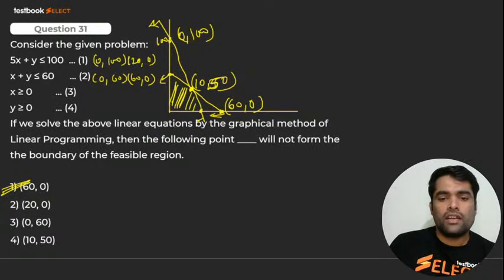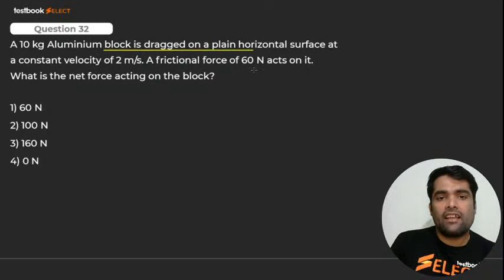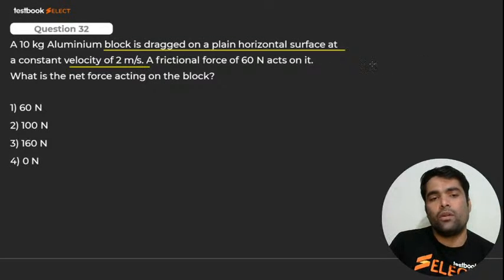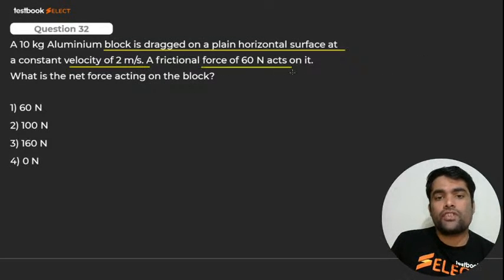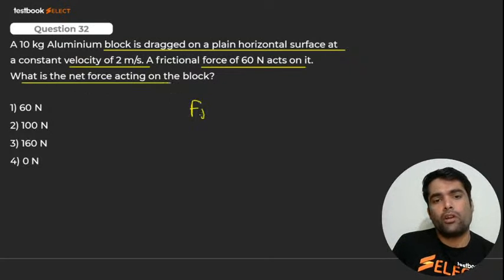31. Here we go for next. Aluminium block is dragged on a plane horizontal surface at a constant velocity, 2 meters per second. Frictional force 50 N on it. What is the net force? So net force will be what, my dear? Net force is equal to F is equal to what? MA? Yes or no, बच्चा?